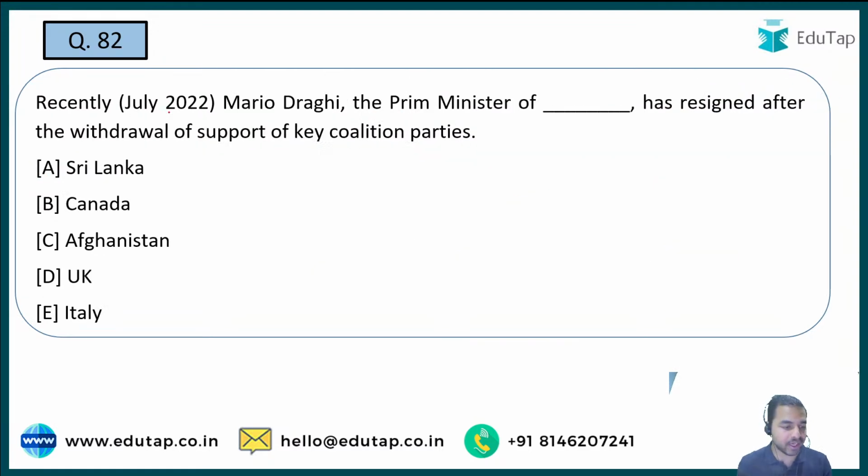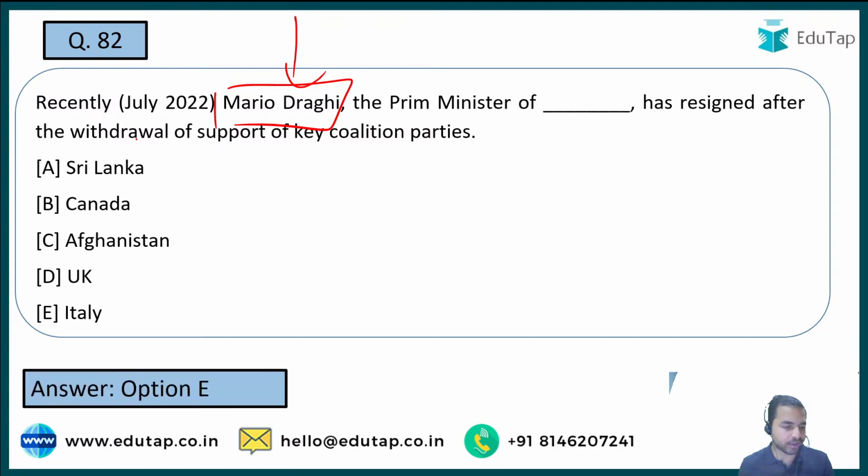Let's move on to the next question, and the next question is on the prime minister of one of the countries who has resigned recently. The name of the person is being mentioned here, that is Mario Draghi. And with this particular name you are required to identify the name of the country कि ये कौन सी country के prime minister थे जिन्होंने recently resign किया है. And here guys, the right answer to the question is option E, that is Italy. So Italy is the right answer to this particular question.